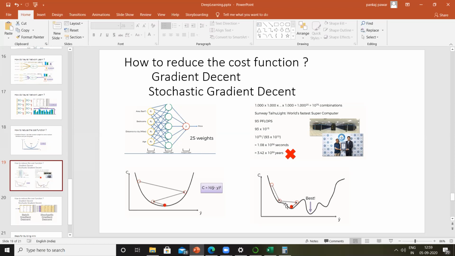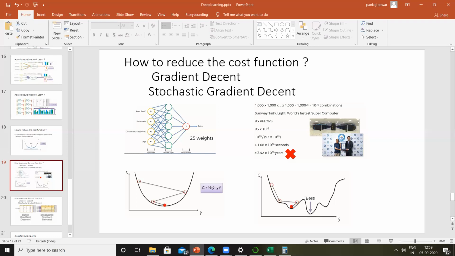It comes here, goes here, goes back here, comes here, and it settles down. So according to this, the best value is going to be this combination. But looking at the graph, we know this is not the correct answer. This is not the best answer. The best answer should have been over here. So this is a drawback of gradient descent.